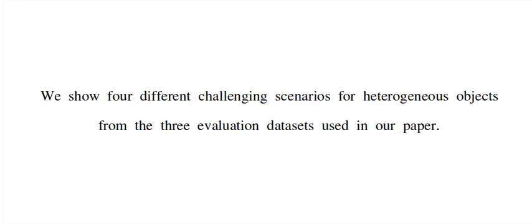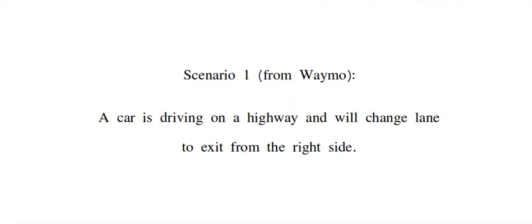We start by showing future localizations for various objects such as cars and pedestrians in 4 challenging traffic scenarios selected from 3 datasets. Our first scenario is from Waymo Open Dataset, including a car changing its lane to take the right exit on a highway.